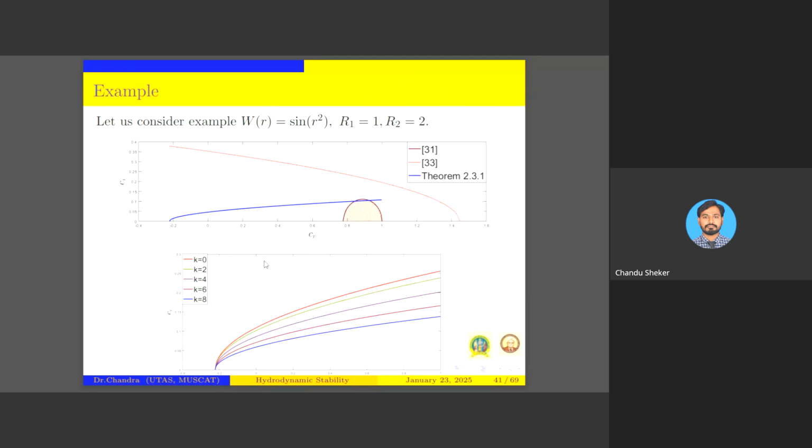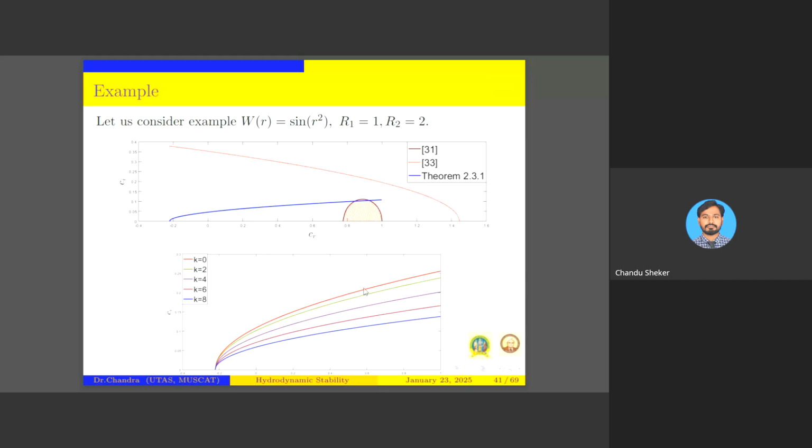We have plotted the graph by taking the velocity profile function sin r square. We have taken the sinusoidal flow, with r1 equal to 1 and r2 equal to 2. Here we can observe that this is the same Bachelor-Gill semicircle. This is the totally unstable region which Bachelor-Gill got, and this is the parabola which we got. We are saying that our parabola will intersect the Bachelor-Gill, and here we can observe an improvement on the Bachelor-Gill, whereas Pavitra Subbaiah's parabola does not even intersect the Bachelor-Gill. That is the improvement we have done.